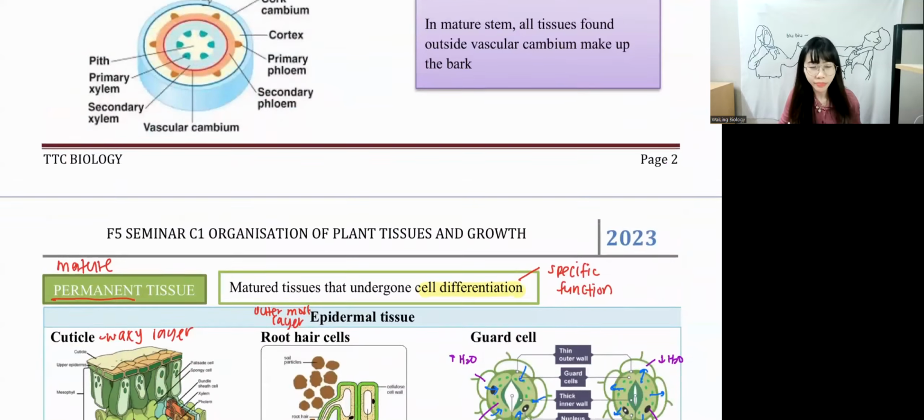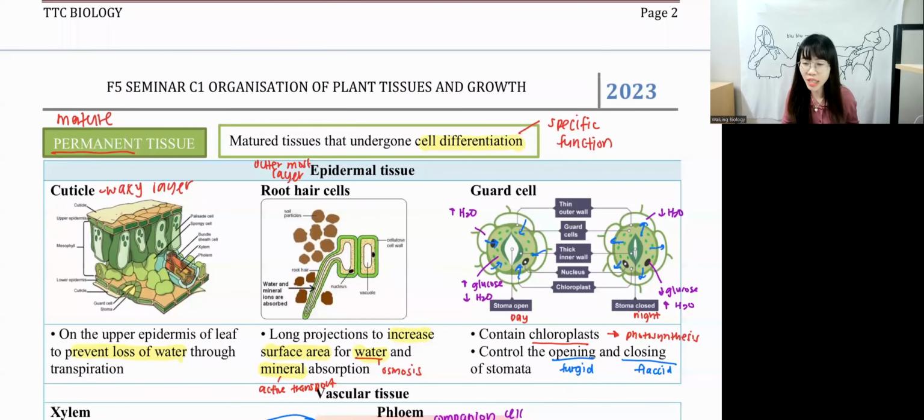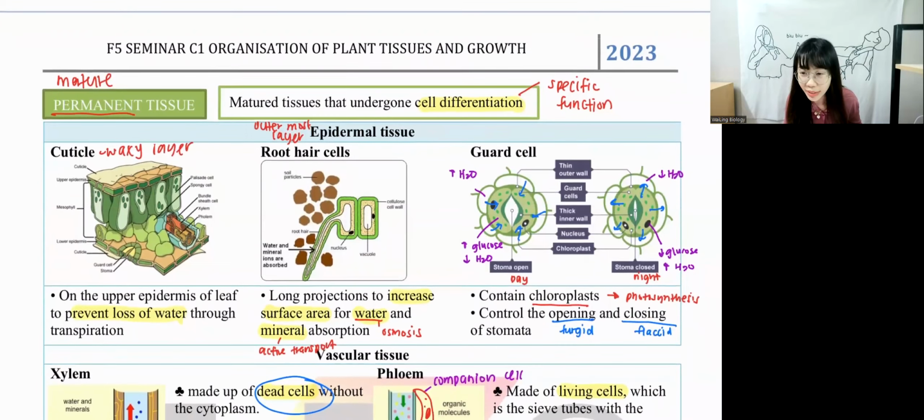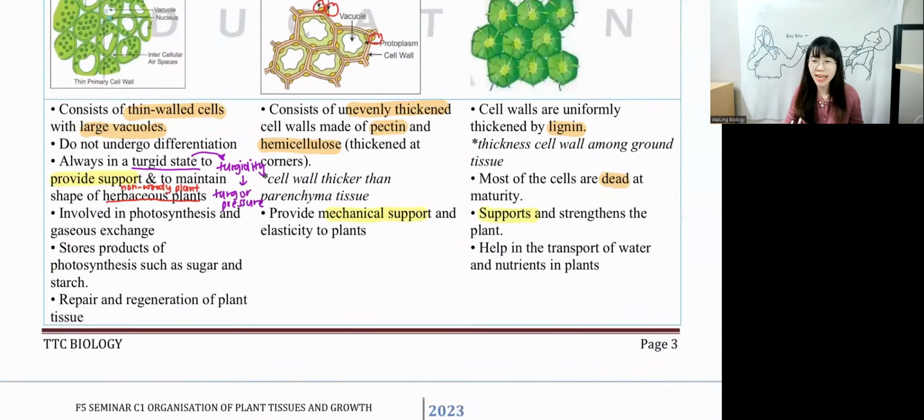Okay, anyone has question at this page? Anybody has question at page 3? You want to ask anything? No? Okay, no, let's look at next one.